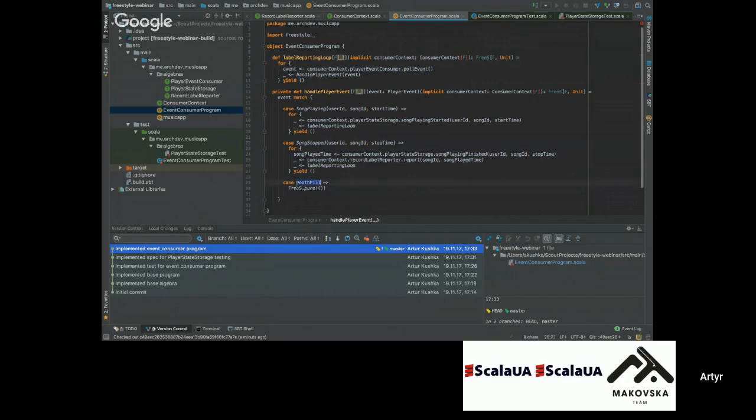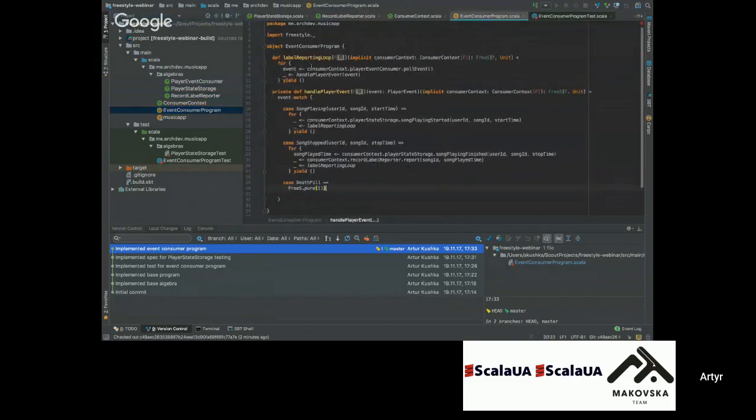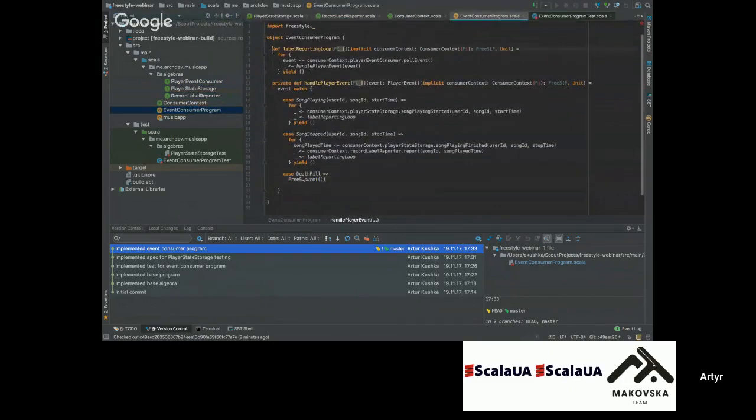When we receive the despill, we just return unit, nothing. We just finish our program. So currently we defined all the actions with which we want to operate. We defined programs that are totally pure. They don't have any side effects or any dependencies.